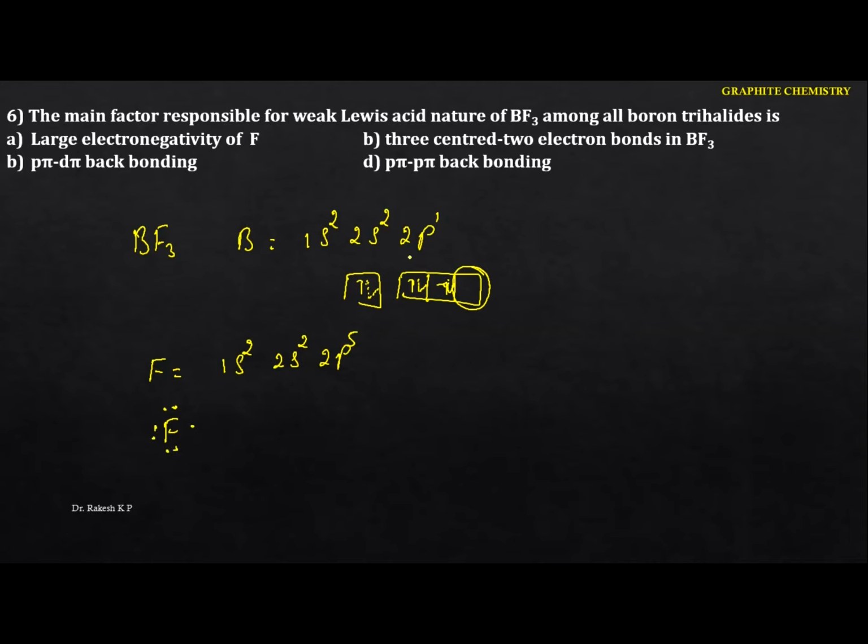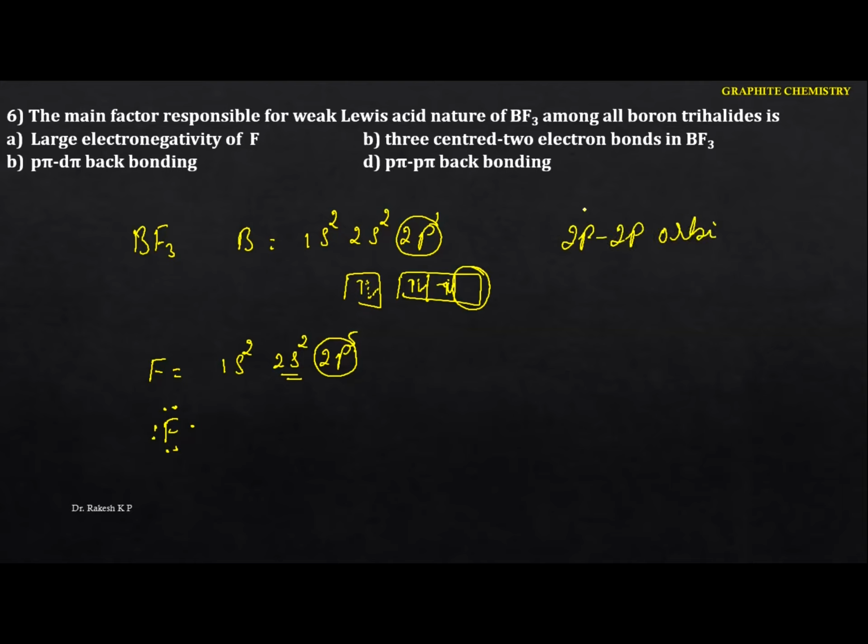Okay, so you just identify there is a vacant p orbital, that is the 2p, and we are having the lone pair of electrons in the 2p, and even in the other one also. Just identify this one. So the boron has a vacant p orbital, and the fluorine has the 2p orbital with 3 lone pairs of electrons. That means we are having a 2p and 2p orbital.